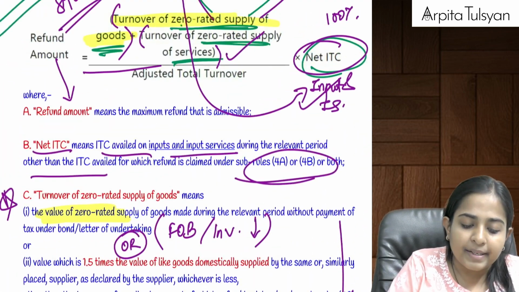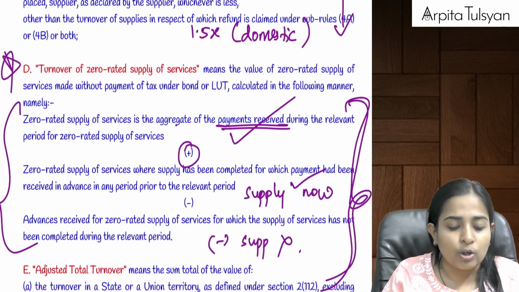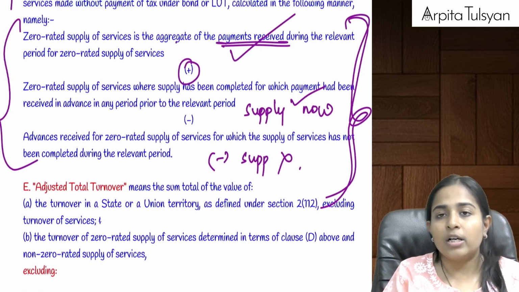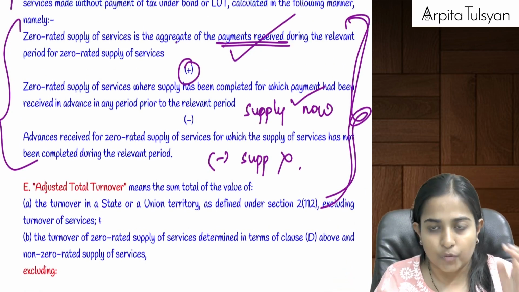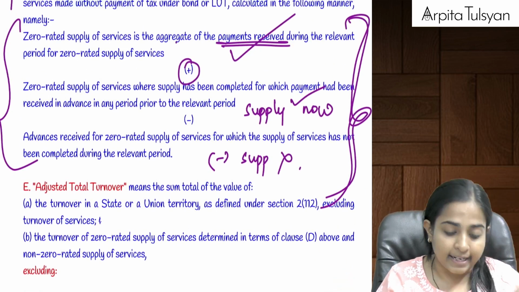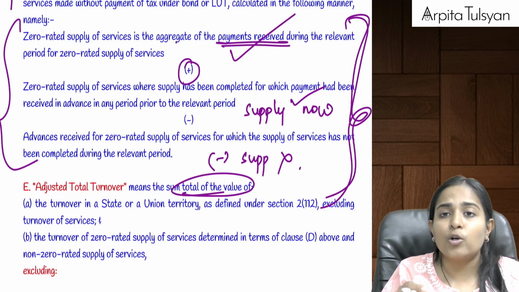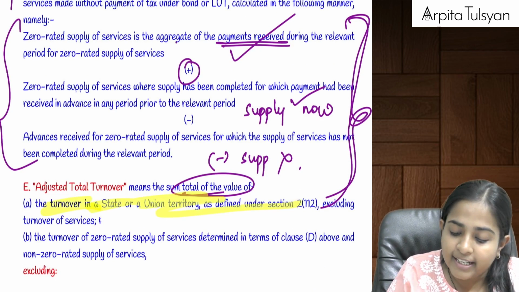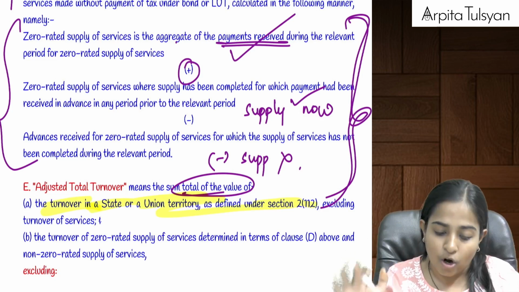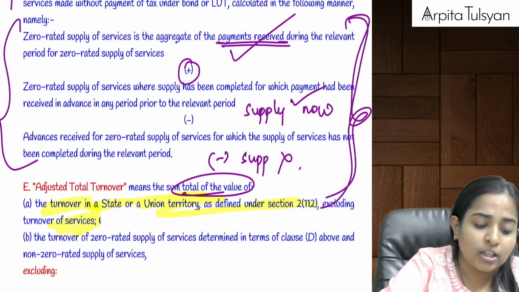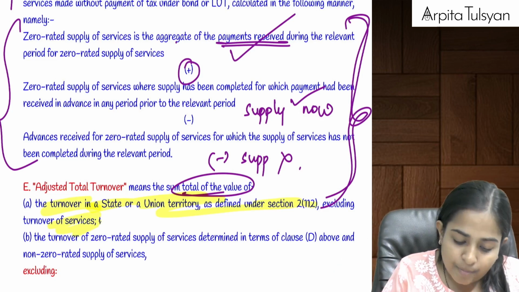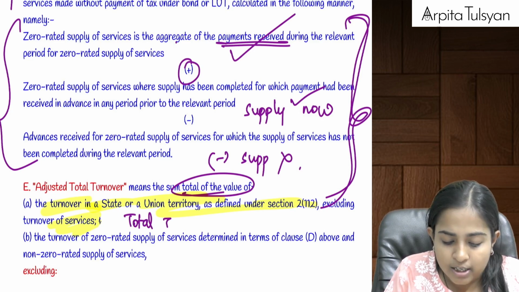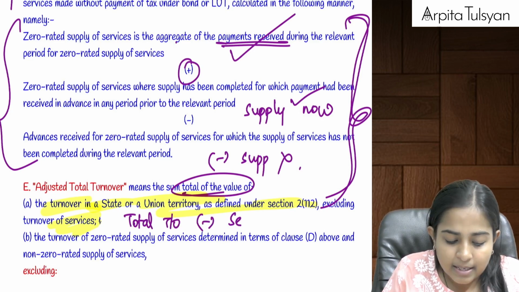Then your denominator is your adjusted total turnover. Now, adjusted total turnover is actually your total turnover, but see how they are calculating it. It means the total of the value of turnover in a state or union territory as we have been studying. So normal turnover, but excluding the turnover of services. So basically first they told total turnover, now they are telling subtract services from here.